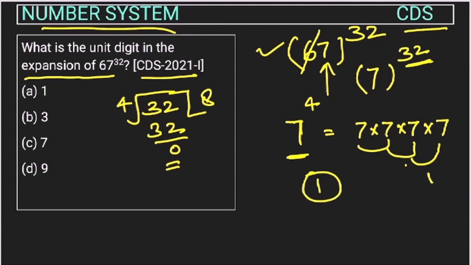Otherwise we know 7 to the power 4, right? So the unit digit is 1. So the answer will be option A.